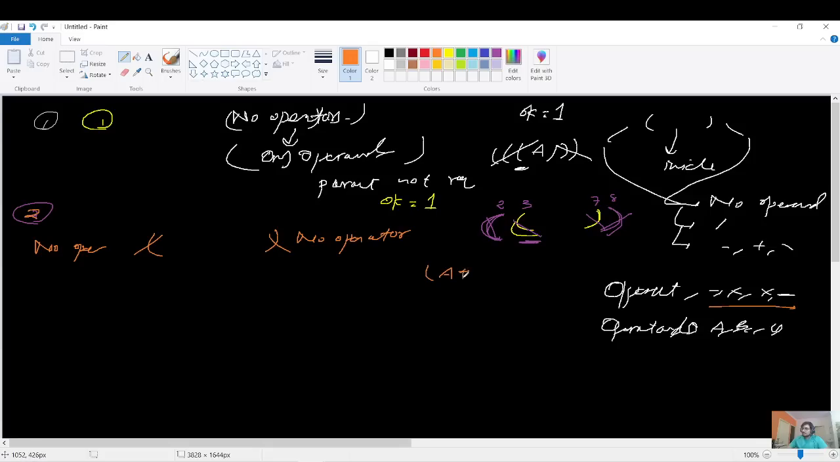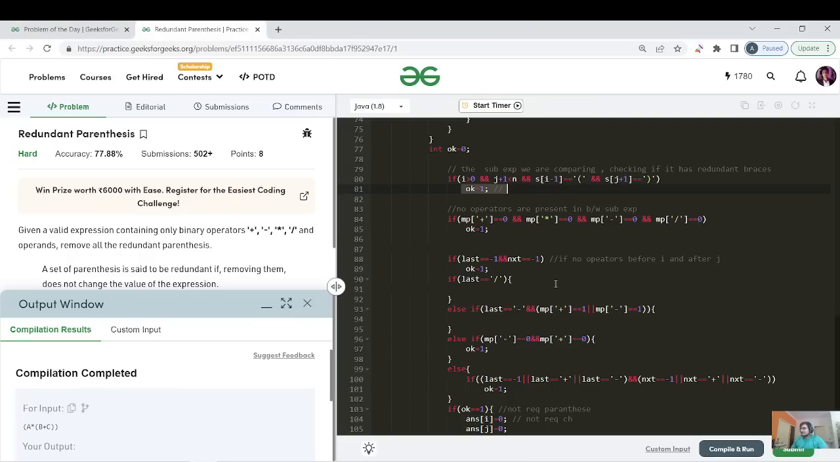It is as good as saying that a plus b is written in a parenthesis, right? So I can just remove that parenthesis. So again, I will say my OK is equal to 1, and that's what I have coded. That's what is written: if it equals minus 1, there are no other operators present on the left and no other operators present on the right, so do it as OK equals to 1.